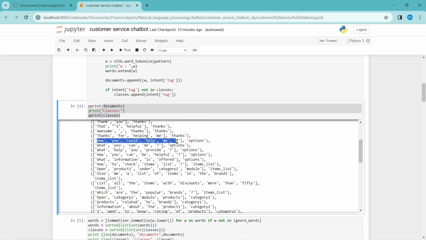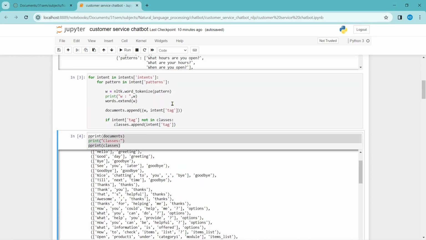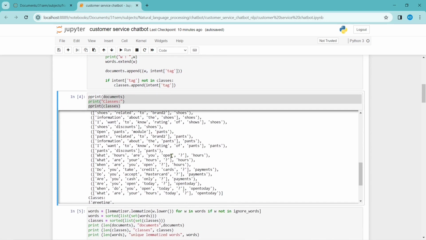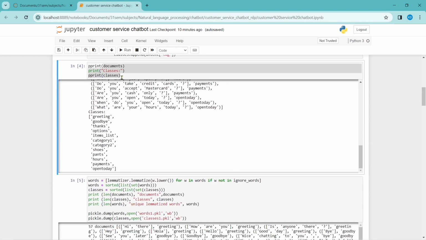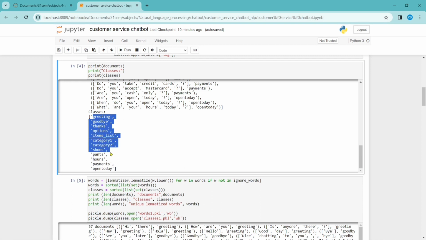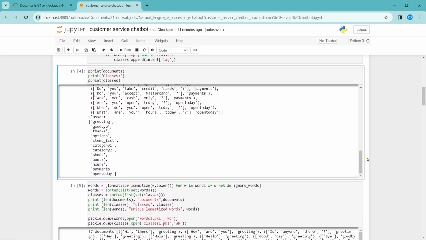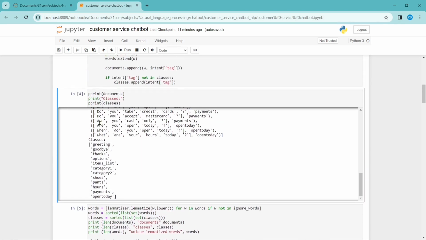So for "how you could help me", the tag for it is options. So it is tagged to the options class. Like that I have made a for loop here and made a document. And also I listed out all the classes here, like greeting, goodbye, thanks, options, list items, category 1, category 2, shoes, pant, hours, payment, kind of things. So as we discussed, we have performed our first step, tokenizing, here. So these are the words that are being tokenized. These are the sentences that are being tokenized.